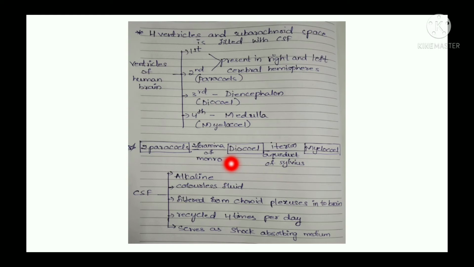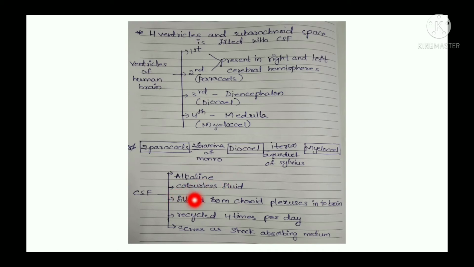So these 4 ventricles consist of cerebrospinal fluid. 4 ventricles and the subarachnoid space are filled with the cerebrospinal fluid. What is the function of the cerebrospinal fluid? Here we can see it is alkaline, it is a colorless fluid, and it helps in providing nourishment to the brain.